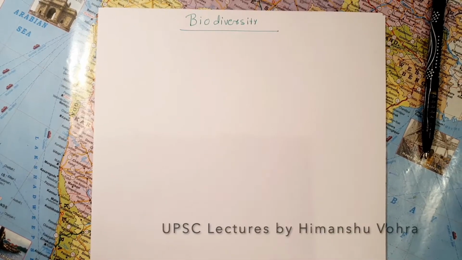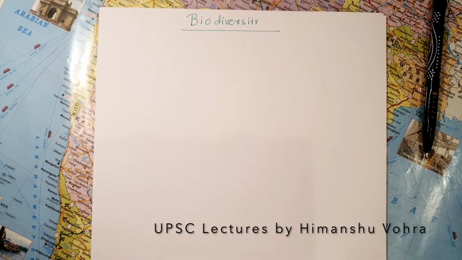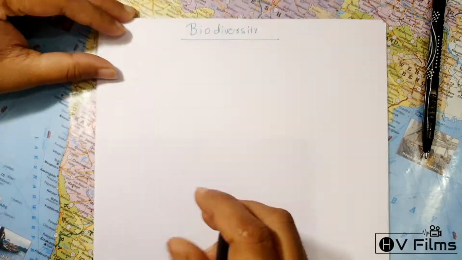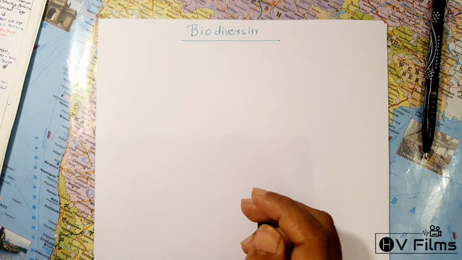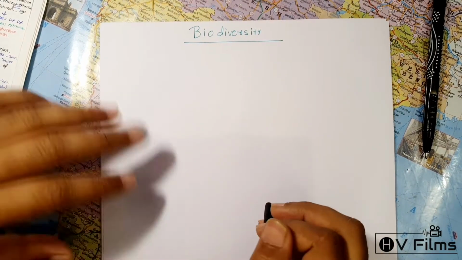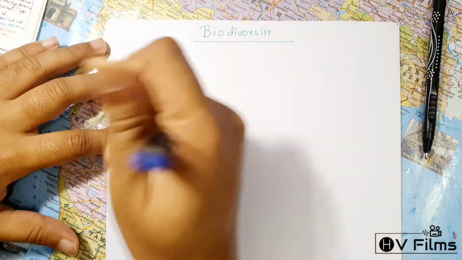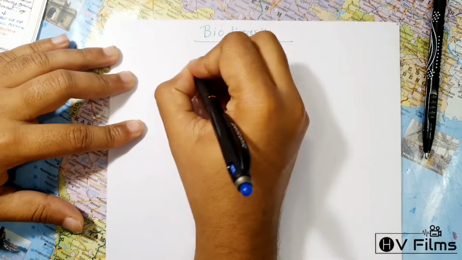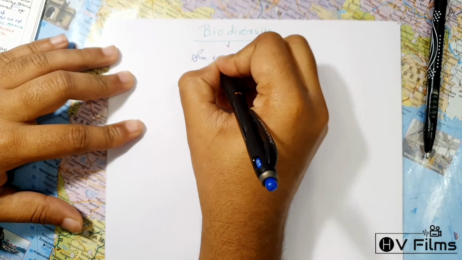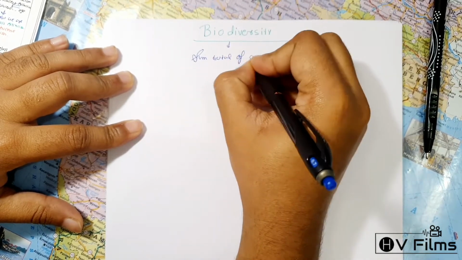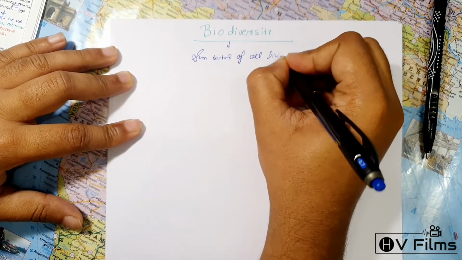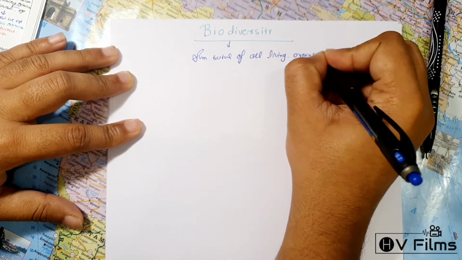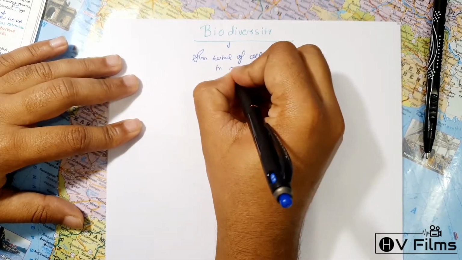In this chapter, we will study biodiversity. Now, biodiversity is basically the sum total and collection of all living organisms in an ecosystem. So it is the sum total of all living organisms in an ecosystem.